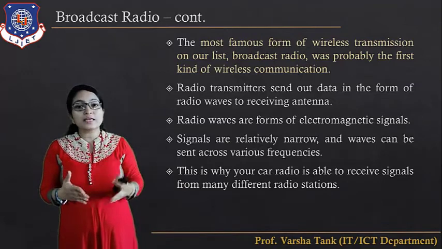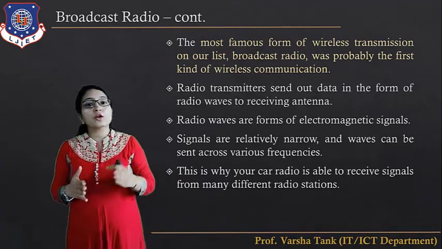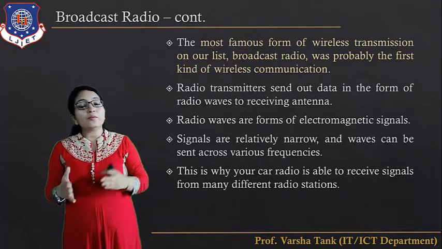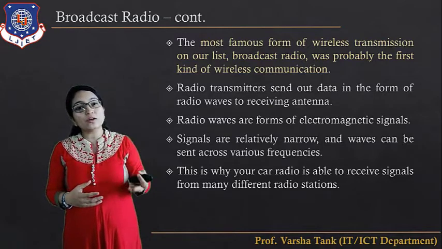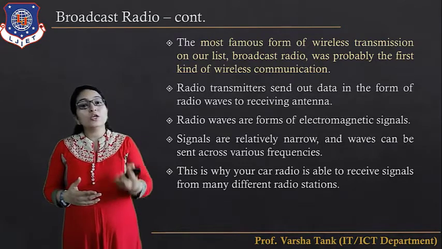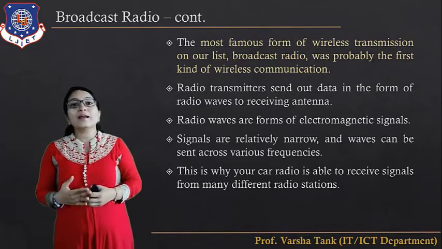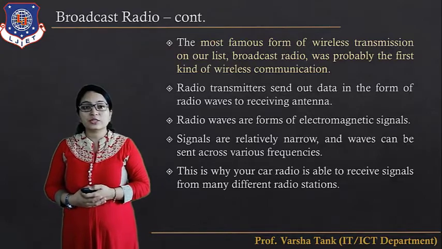What is the meaning of this? They are working on the same frequency. Suppose 104 is there, then they are working on the 104 frequency. 95.0 means they are working on the 95.0 frequency. If you set your device according to that frequency, you can receive that particular signal. This is why your car radio is able to receive signals from many different radio stations.